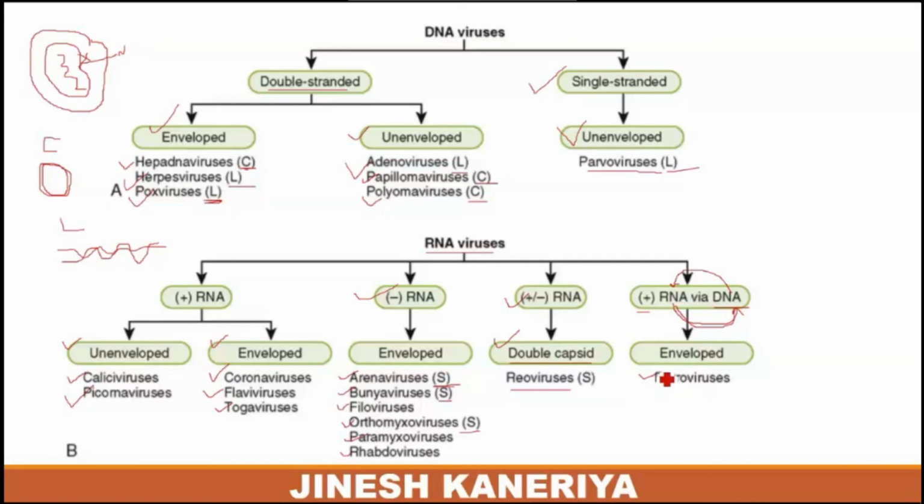Viruses containing both positive and negative genomes are available in a double capsid layer around the genomic content. In the case of conversion of DNA to RNA or RNA to DNA via the reverse transcriptase system, these kinds of viruses contain the envelope, and the examples of these viruses are the retroviruses. So these are the classification systems available.